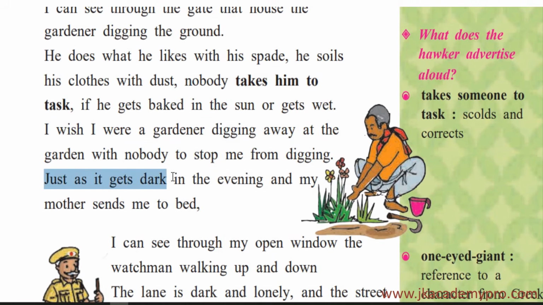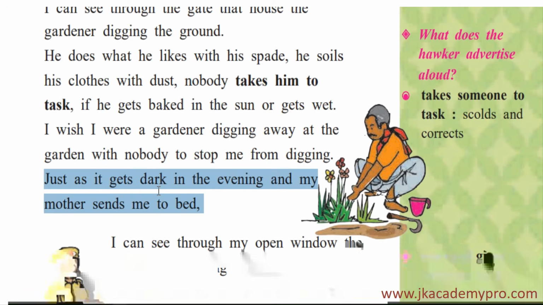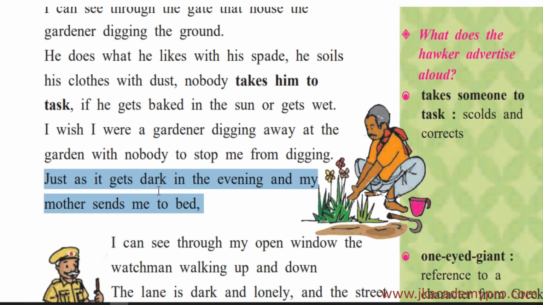Just as it gets dark in the evening and my mother sends me to bed. So now after watching the gardener, he comes inside his house and he does all his work, and then it is late in the evening. Maybe he has finished his dinner and now his mom is telling him, go to bed. Isn't it? Your parents also put you off to sleep early, because the next day again you'll have to wake up and go through your daily routine of going to school, completing your assignments, going to classes. So all those have to be done on time, isn't it? So therefore your parents also put you off to sleep early.